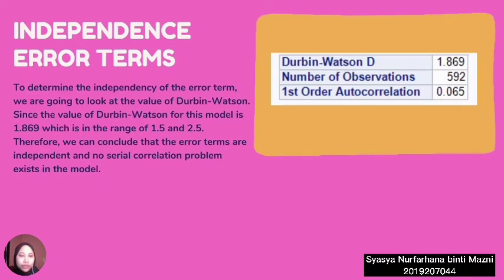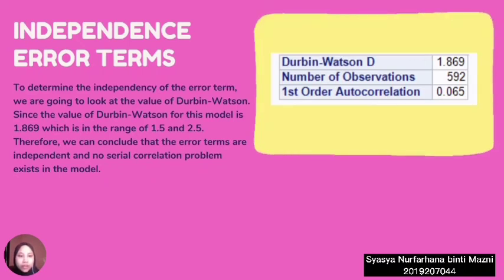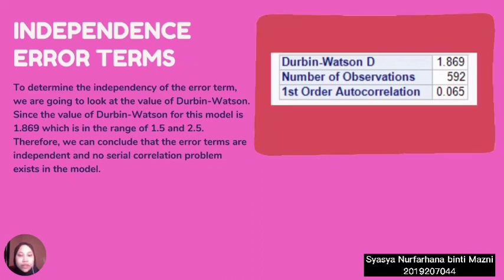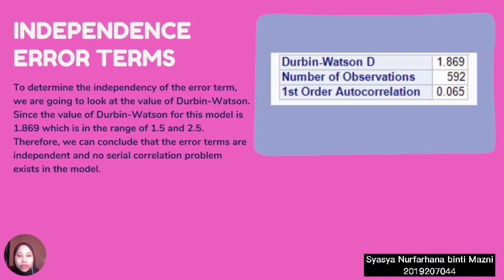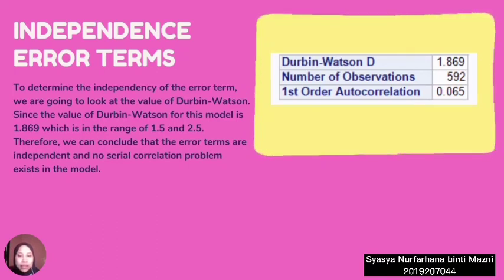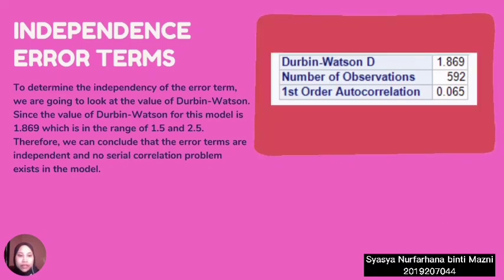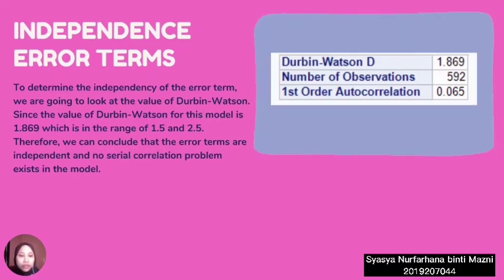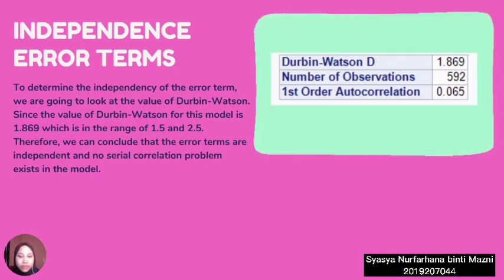The fourth one, we will look into the independence of error terms. To determine the independence of the error terms, we will look into the Durbin-Watson value. From the model, we can see that the Durbin-Watson value is 1.869, which is in the range of 1.5 and 2.5. This indicates that the error terms are independent and no serial correlation problem exists in the model.